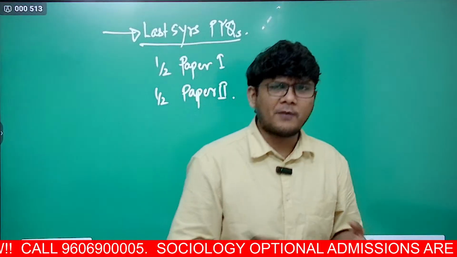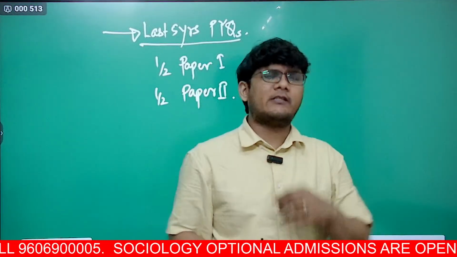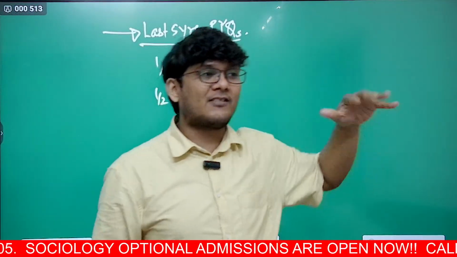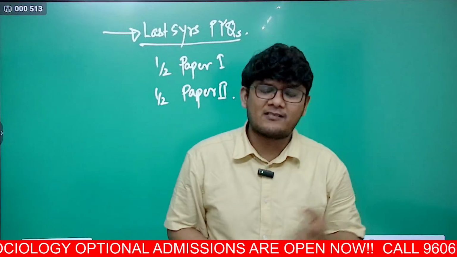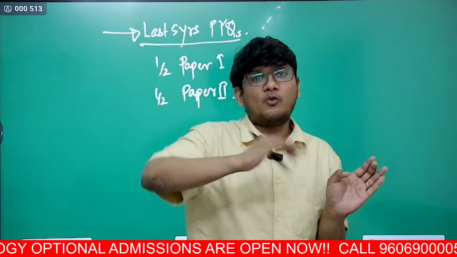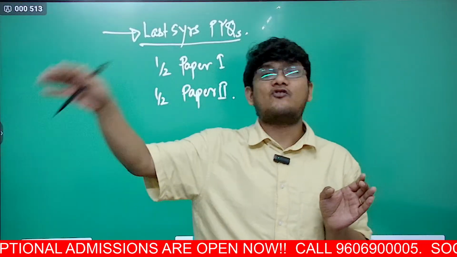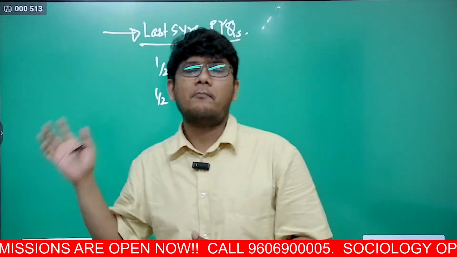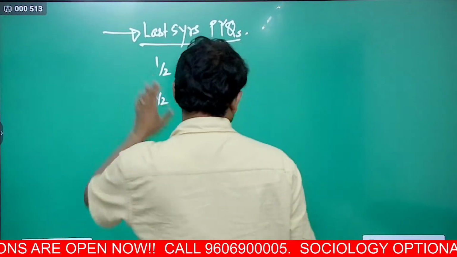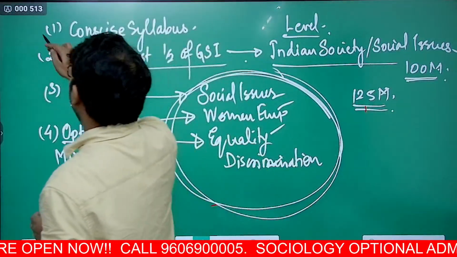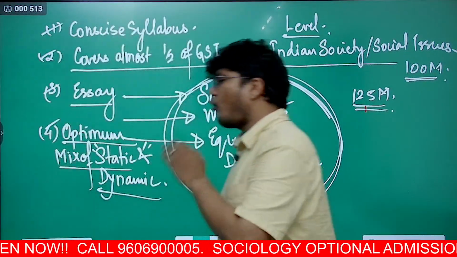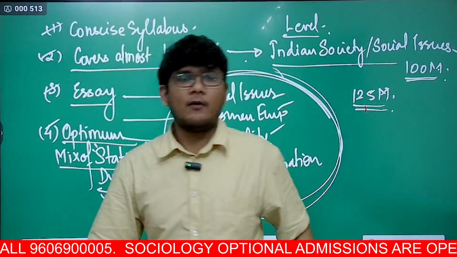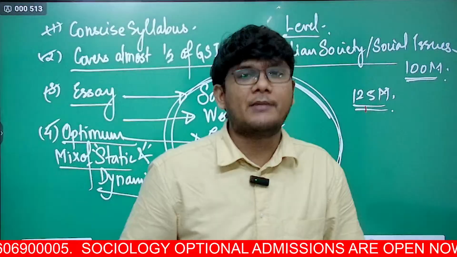So if you are aware of some government scheme, or you are aware about certain things that are being done, you are aware about certain current affairs related situation in India with respect to, let's say, women participation in labor, you give that statistics, you mention that in that particular answer. It's not hard and fast. The more, the optimum amount you use, the better marks you will get. So that is the importance of it hitting the sweet spot. So these are the 4 most important things which help you understand what makes sociology such an amazing optional.